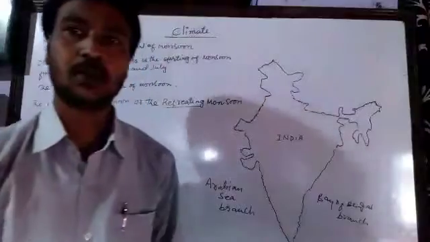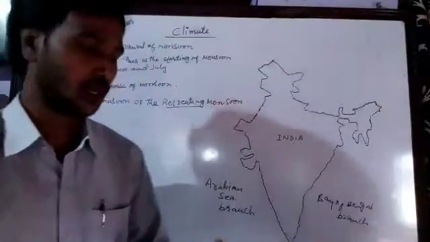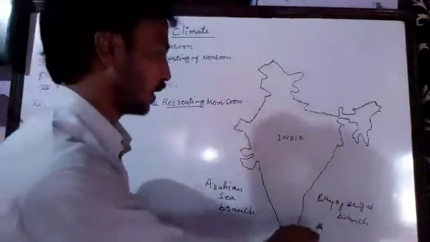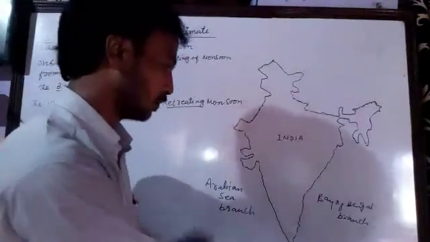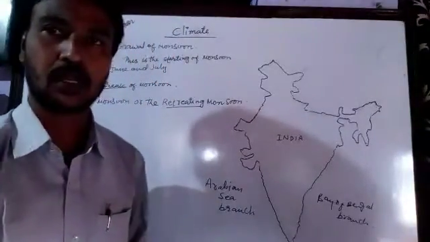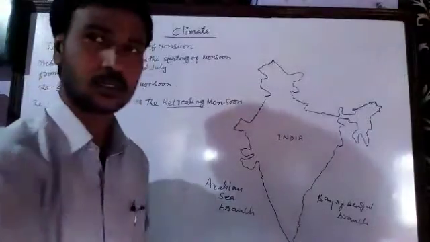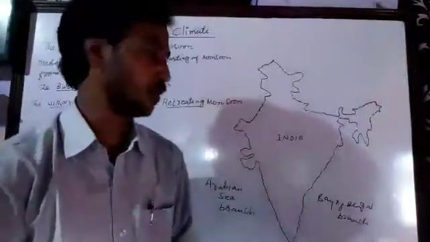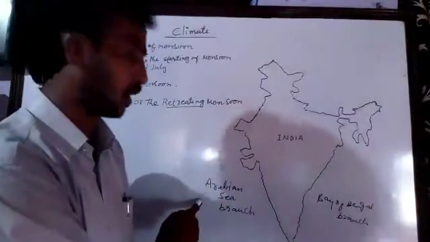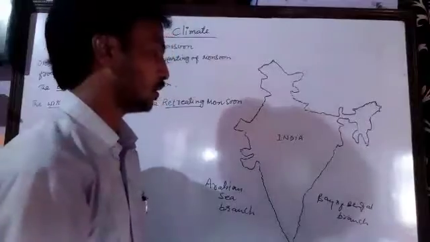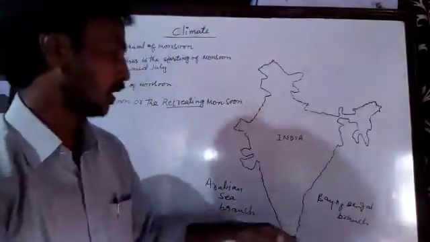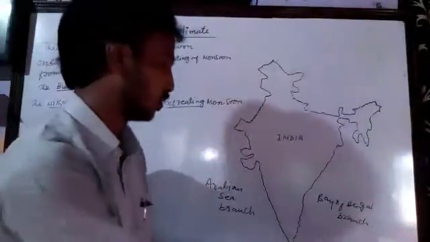As we were speaking in the previous class, the wind which carries the moisture starts mainly from the Indian Ocean, and when it reaches the southern tip of India, it divides into two branches. Let me clear it to you. The southwest part of India has the Arabian Sea, the southeast part of India has the Bay of Bengal, and at the south of India is the Indian Ocean.